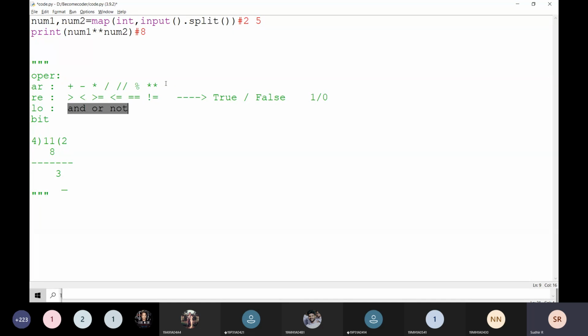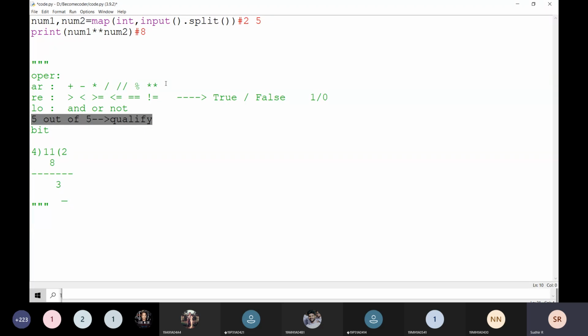AND means, for example, we have to qualify. Say I'm going to write a competitive exam, and you have to write all the questions, 5 out of 5. Then only you will be passed and qualify the exam. If you write 5 out of 5, then only you are going to be qualified. That means you have to write all the questions.